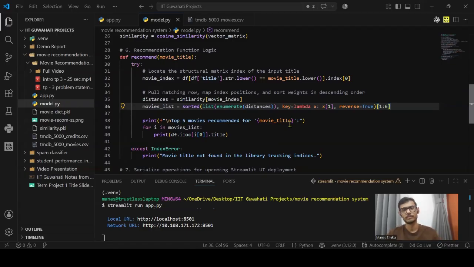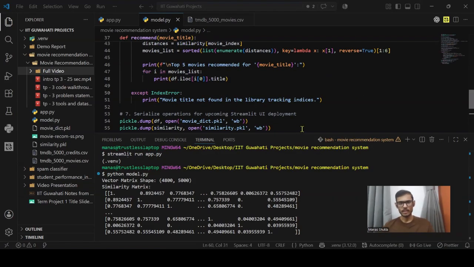To start evaluating our results, let's examine the raw mathematical output generated by our vectorizer and cosine similarity engine: the vector matrix shape and the similarity matrix. As you can see on screen, our matrix output shows a shape of 4800 by 5000. This means each of our 4800 movies is now mapped as a distinct 5000 dimensional numerical vector. This is the similarity matrix.